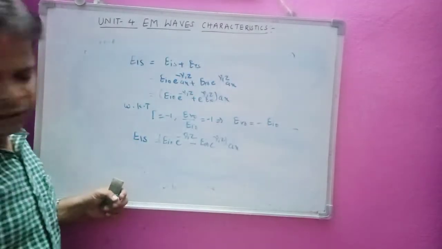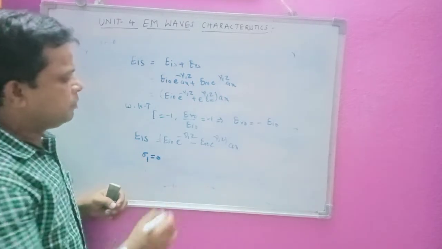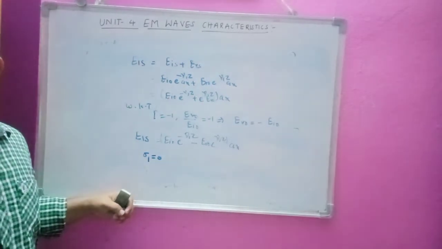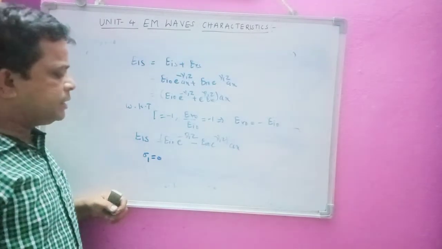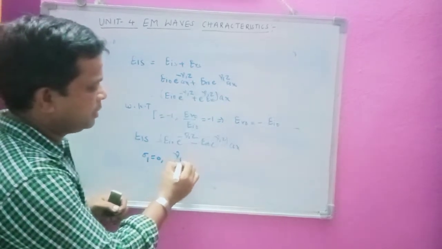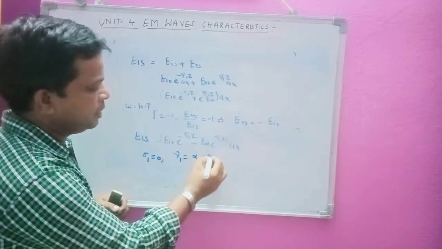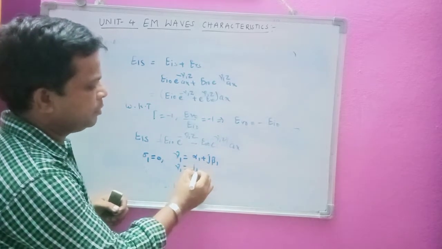Now sigma 1 is 0 here, because medium 1 is a lossless dielectric. Similarly, gamma 1 can be written as alpha 1 plus j beta 1. For medium 1, gamma 1 is equal to j beta 1.